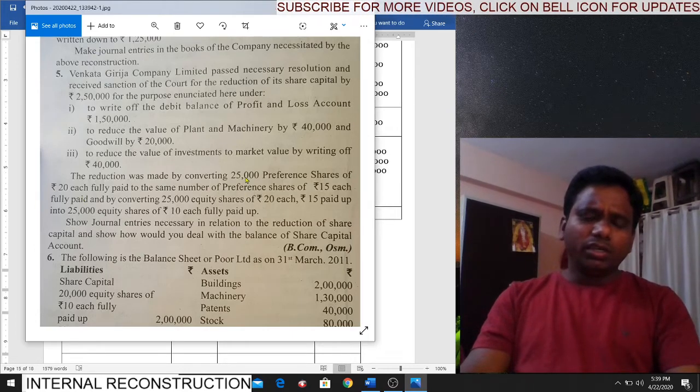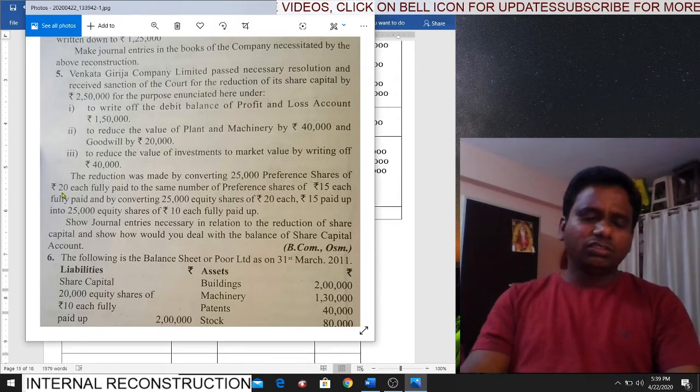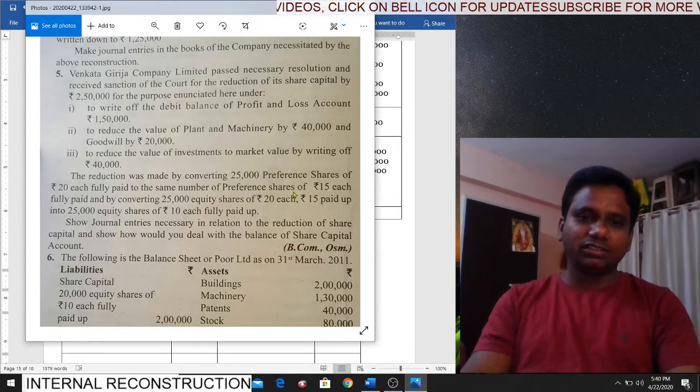That means 25,000 is the number of preference shares, face value 20. Capital is how much? 5 lakhs. Sorry, new number of shares is how much? Fully paid, to the same number of preference shares. Underline the words, same number of preference shares.